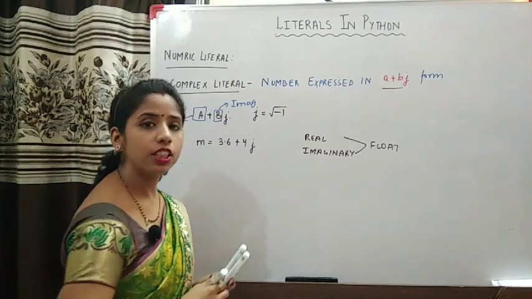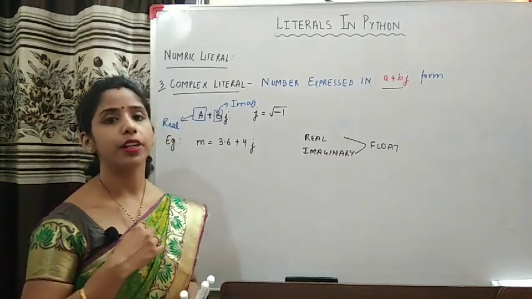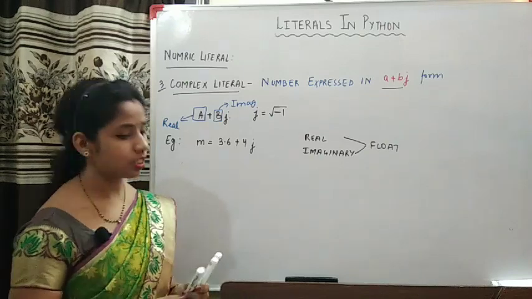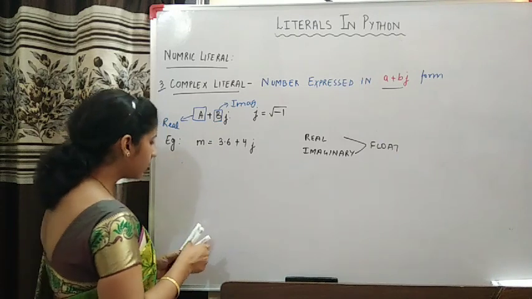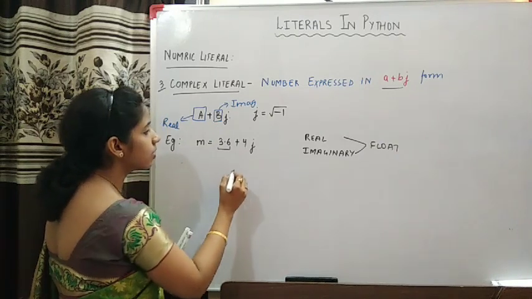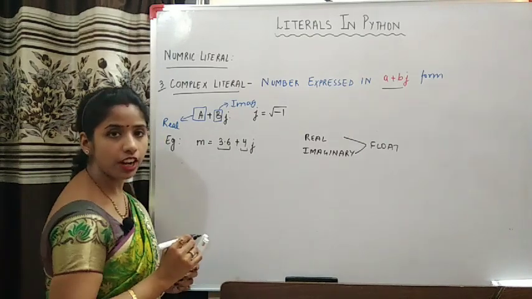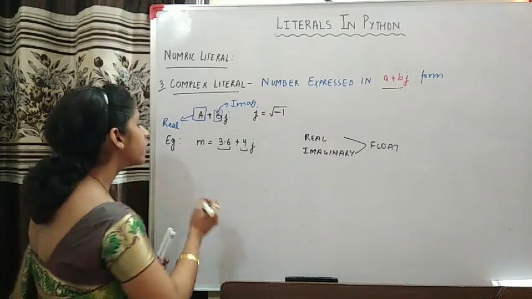Whether you write it as an integer or explicitly as a float, they will always be interpreted as float by the system. Now, for example, if this is my number, then you can see that m has 3.6 as the real part and 4 as the imaginary part.